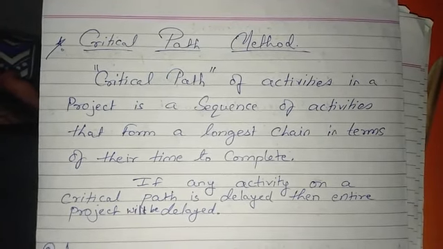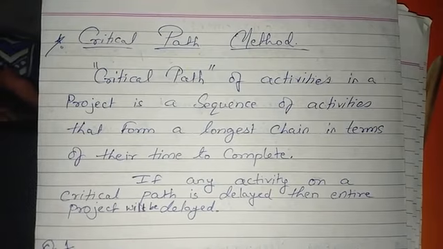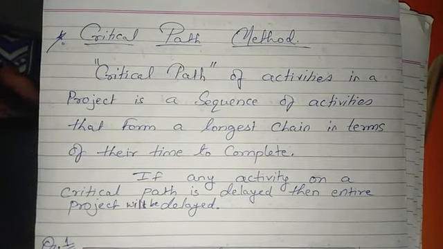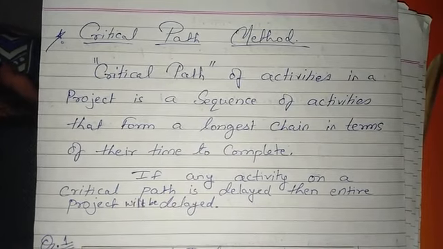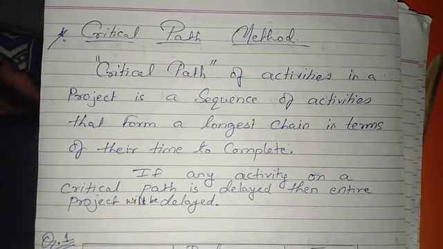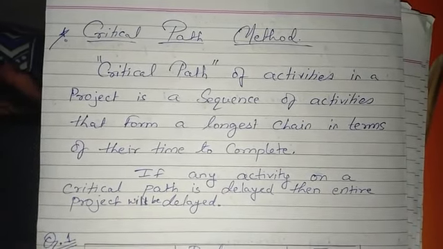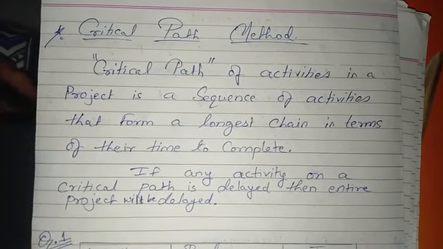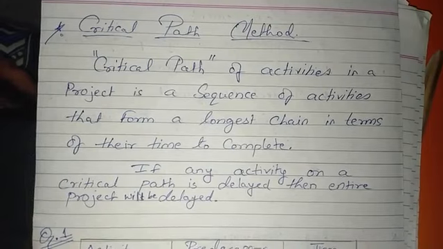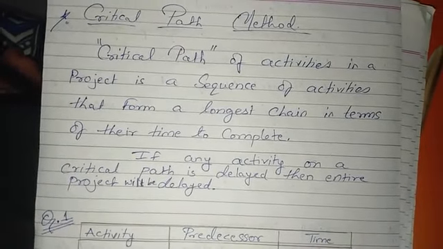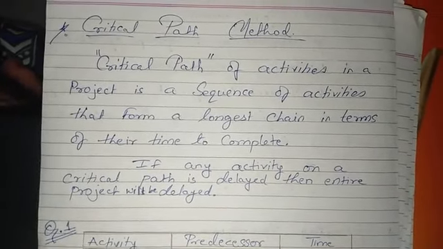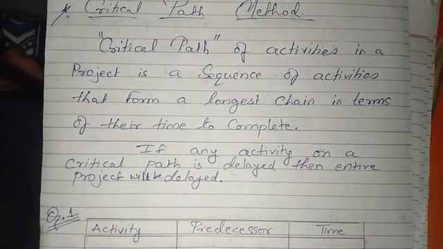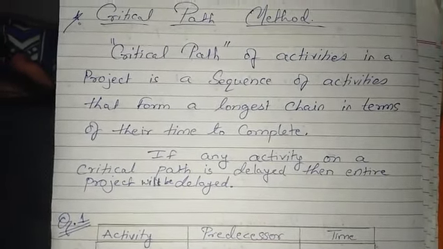In our previous video, we were discussing project management and the critical path method. In simple words, the critical path is the path of activities in a project which has the longest duration. In simple terms, we cannot delay any activity. If we delay any activity on the critical path, it would delay the whole project.